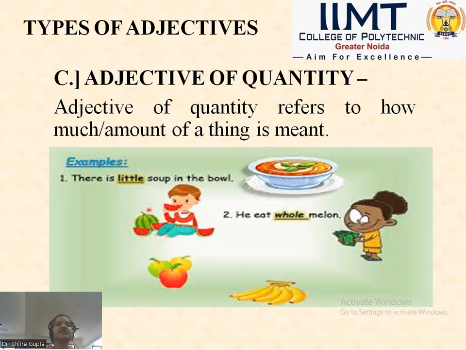The thing which can be measured is quantity, and the thing which cannot be measured comes in the category of number.